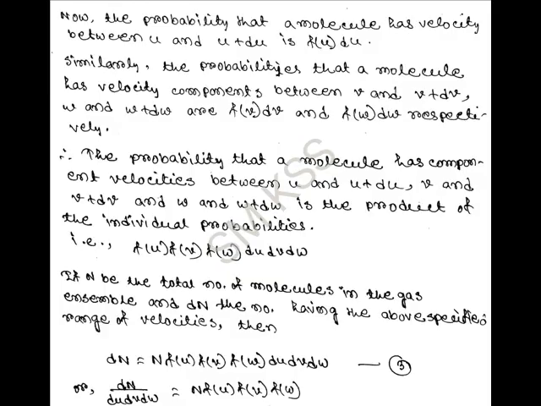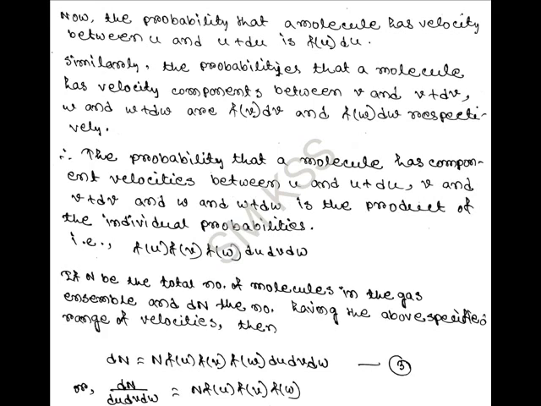Now the probability for a molecule having velocity between u and u plus du is f of u du. Similarly, the probability for that molecule having velocity component between v and v plus dv is f of v dv, and having velocity component between w and w plus dw is f of w dw. So the probability for that molecule having velocities between u and u plus du, v and v plus dv, and w and w plus dw is the product of the individual probabilities. That is, it is equal to f of u, f of v, f of w, du, dv, dw.